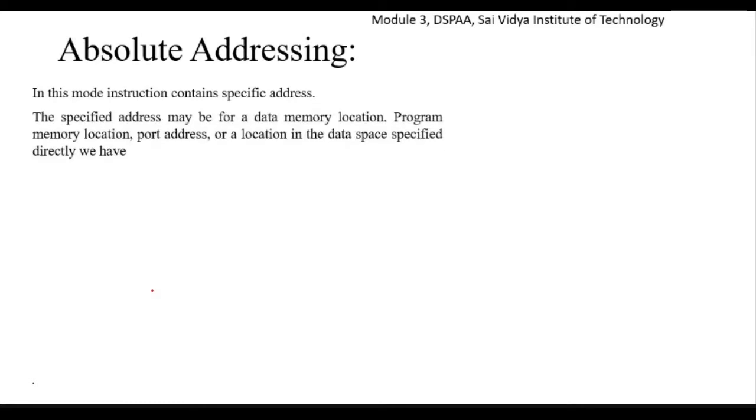The second addressing mode that we are learning in today's class is absolute addressing. In this mode, instructions contain the specific address. What kind of addresses may I have? I may have a data memory location, or a program memory location, or a port address, for a port read or port write operation, or a location in the data space specified directly. The data will be specified directly with an immediate value or with an asterisk value.